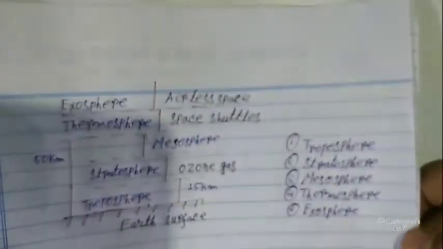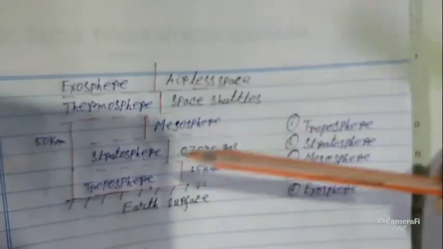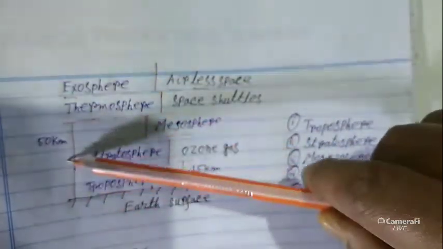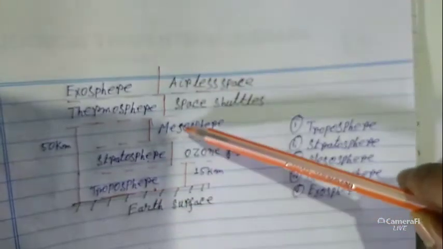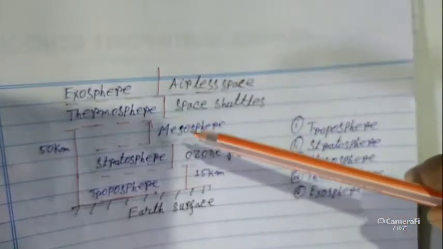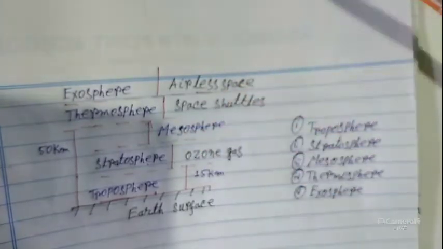Such meteoroids that burn up in the atmosphere and are not able to reach the Earth's surface are called meteors. So, look at this picture: the mesosphere extends up to 50 kilometers above the Earth's surface, and the meteoroids enter this layer and burn in this layer. That's why we are safe from meteoroids.